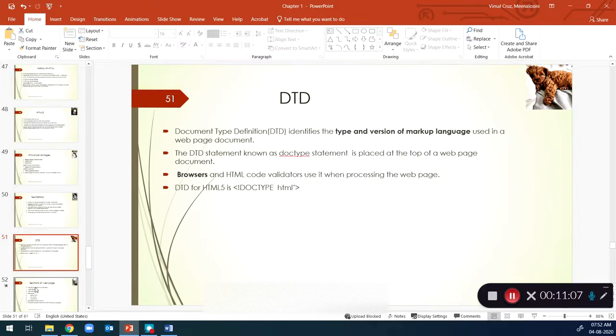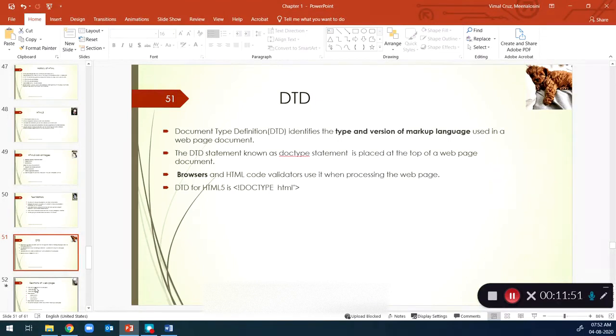But before speaking to a browser, or for example before speaking to a person, you have to specify the particular language that we are going to speak, or communicate in. That basic information, like in the real world, lets us understand, okay, what is this language, whether I know this language or not. That's where we communicate, right? The same thing applies when we communicate to the browser. The browser is software which can understand all types of markup languages, but you have to specify what language you are going to use, what version you are going to use. That is defined by the document type definition.